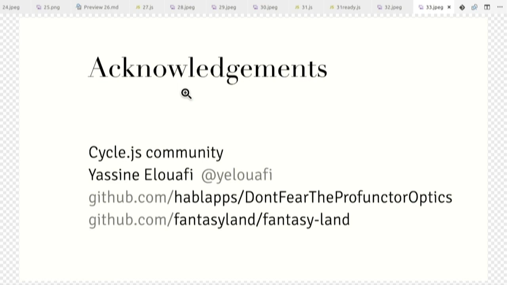So this idea came, I mean, I didn't originally come up with functional lenses in CycleJS. Someone approached me and asked, how could we make functional lenses work nice in CycleJS? And I discussed with them a lot of time, and we figured out a really nice way of doing that. So I really want to thank the CycleJS community for convincing me that functional lenses are good, and they are actually really nice. I also thank Yellow Afi, who gave me some tips and some links.